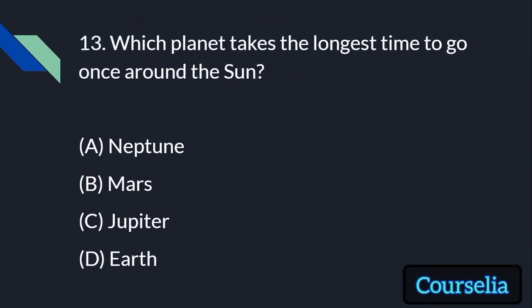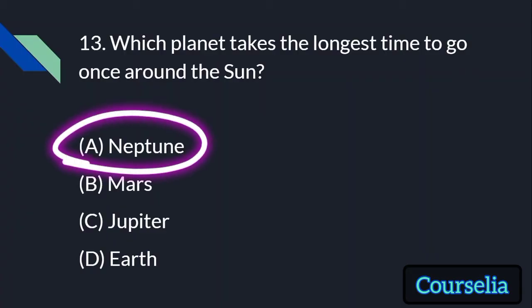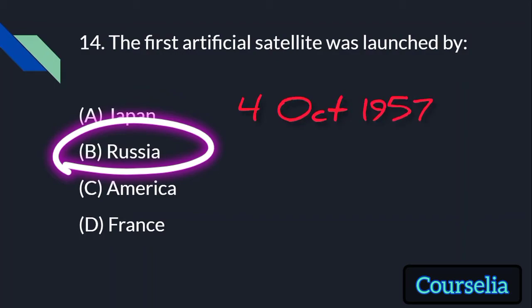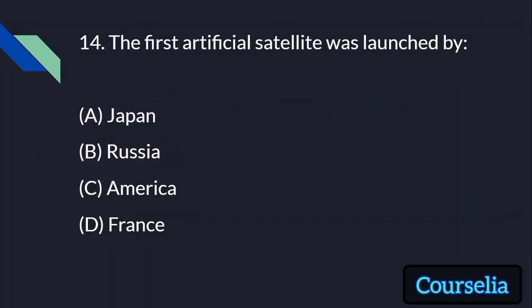Which planet takes the longest time to go once around the sun? The answer is Neptune. Its orbital period is of 165 years. The first artificial satellite was launched by... We saw this question before, along with the date. The answer is Russia and the date was 4 October 1957.